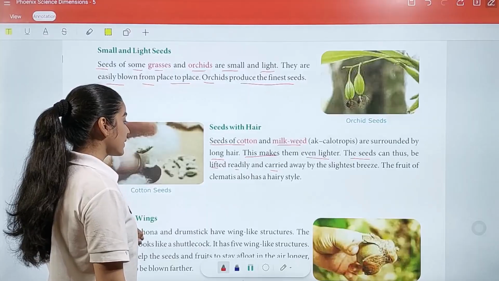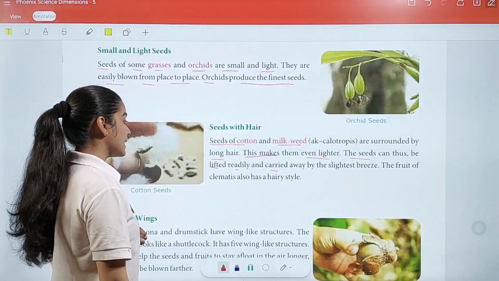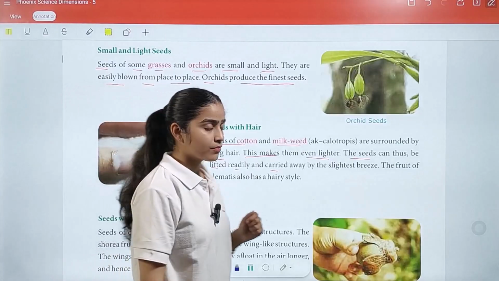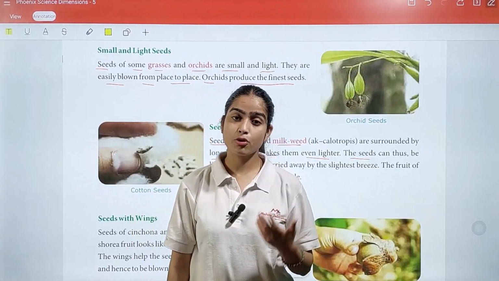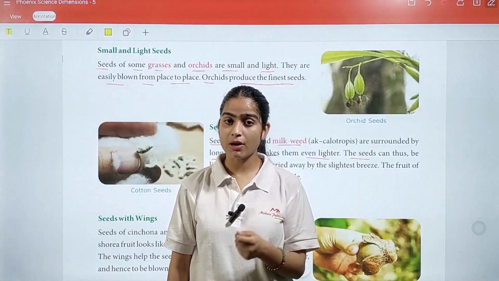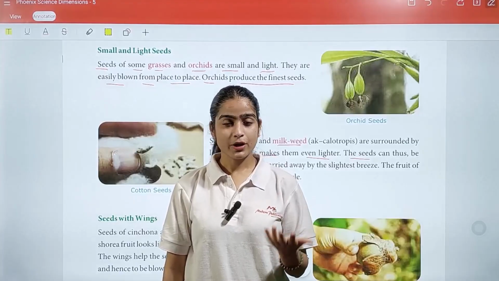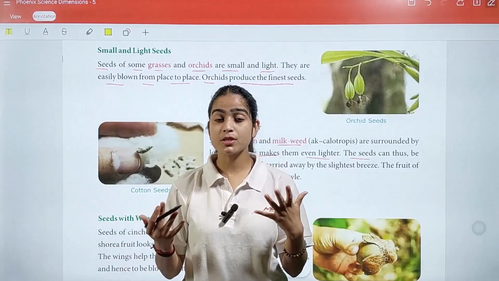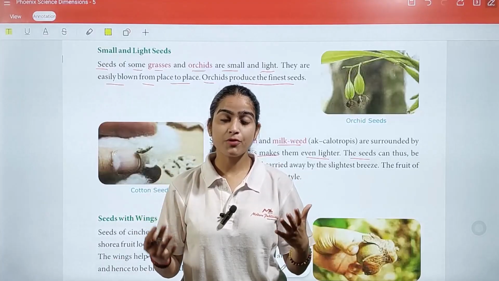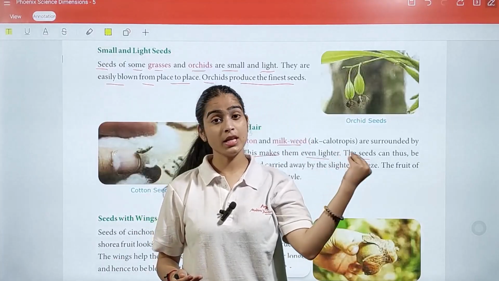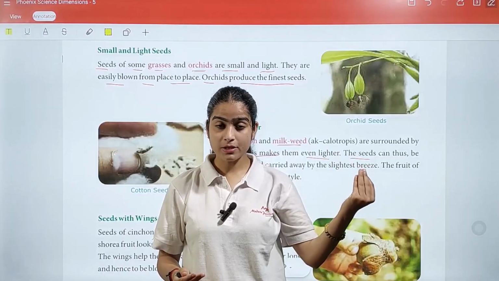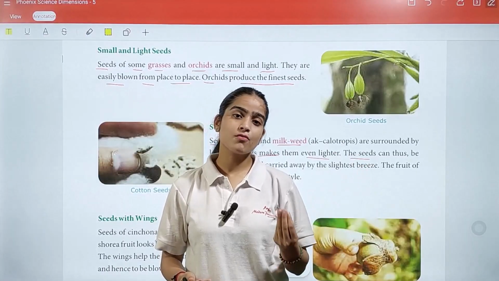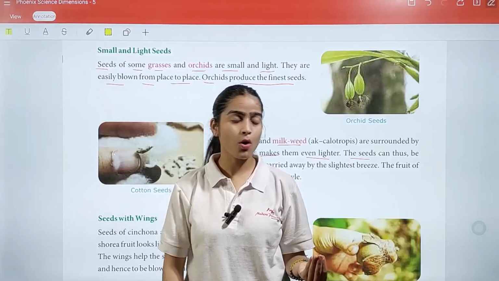The fruit of Clematis also has a hairy style. So what we understand here is, if we have hair on the seeds, it is also helpful for them to travel with the help of wind. For example, if there is a strong wind, what happens? First of all, you see the movement of air, because this is very light in weight. That is why they can move from one place to another place with the help of wind.